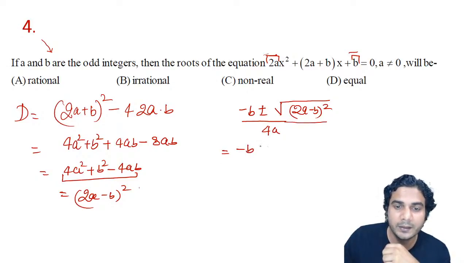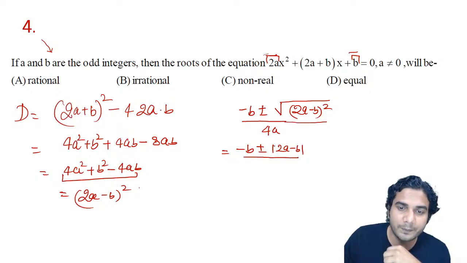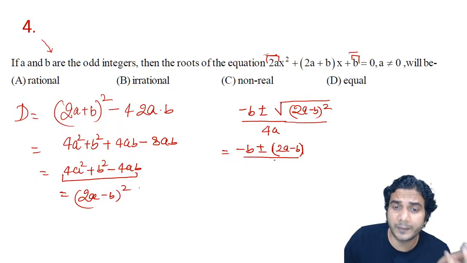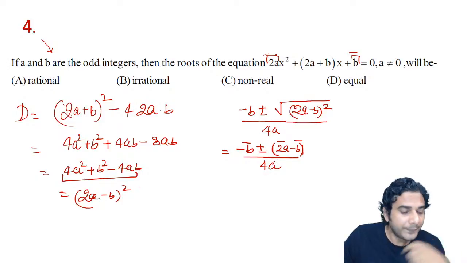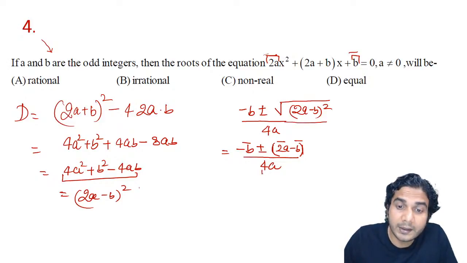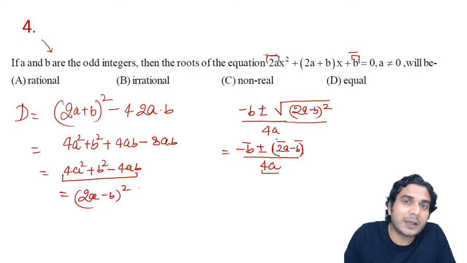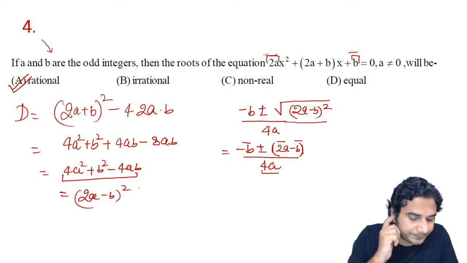So 2a is 4a actually. So this will be minus b plus minus of (2a minus b) will come out. You can take mod also if you want, it doesn't matter, because you have plus minus, so you can remove the mod since you already have plus sign and minus sign. You need to consider both. Divided by 4a. So a and b are integers actually, odd or even doesn't matter. So this is an integer, this is an integer, this is an integer. Integer plus integer is an integer. Integer minus integer is also an integer. And the denominator is also an integer. So integer upon integer will be a rational number. So we can conclude that the roots are rational numbers.